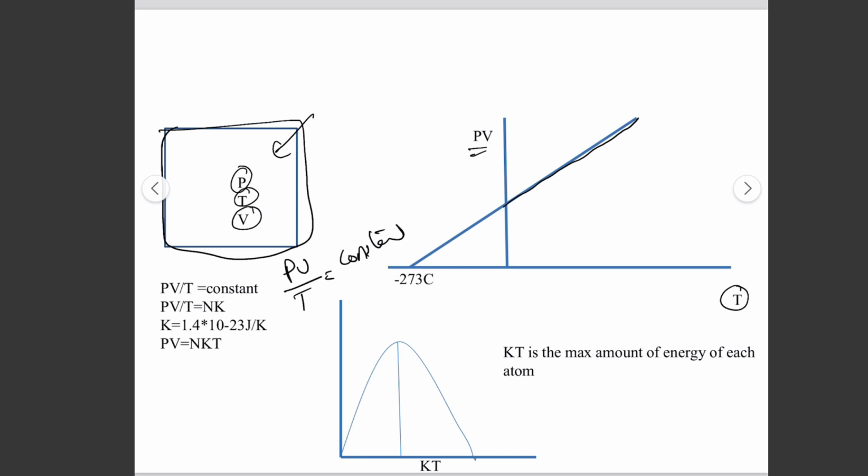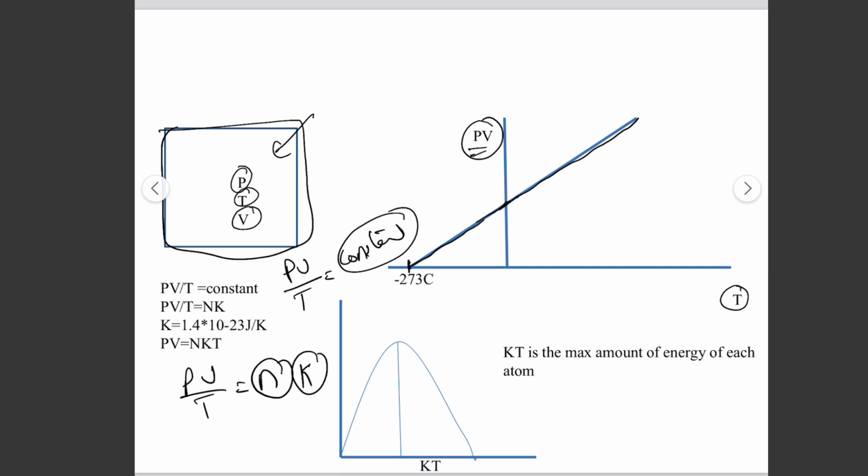But if we extend this line to lower temperature, a temperature comes, minus 273 degrees centigrade, when the pressure-volume term will be 0. So it means that PV divided by T is not an absolute term, but depends on the number of molecules inside the container, and then there is a constant absolute term, which is known as the Boltzmann constant.